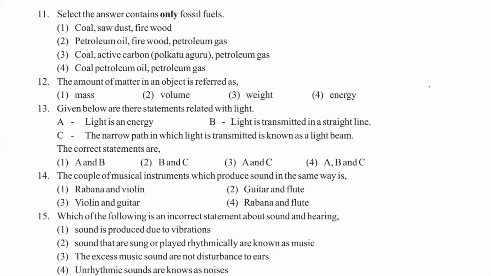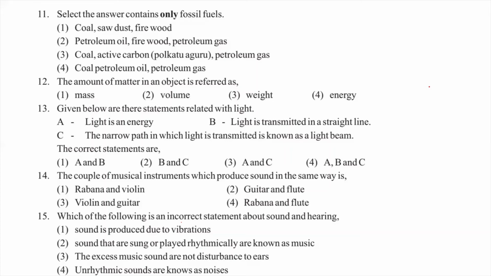Select the answer that contains only fossil fuels. We discussed the fossil fuels under energy. Fossil fuels are produced from dead animals and plants after millions of years. They can be divided into different types: coal, peat, petrol, diesel, petroleum oil, and petroleum gas.